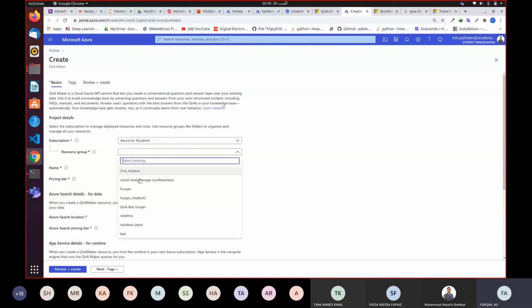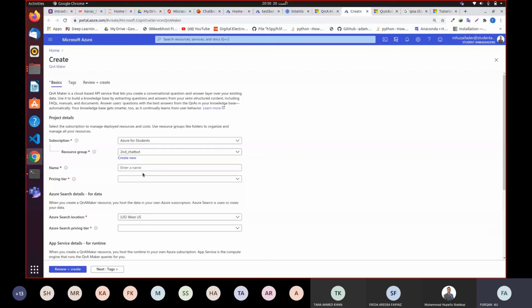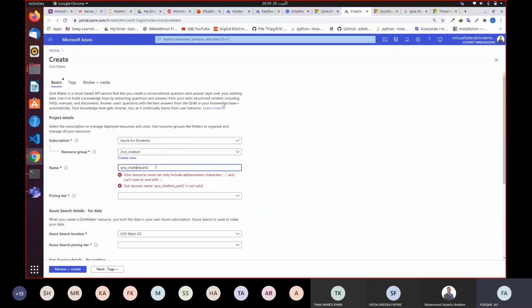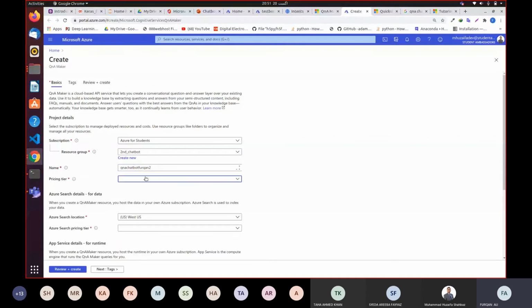I created this in front of you, and I'm going to call it QnA chatbot part 2. Okay, I can't use an underscore in the name. That's strange. Let's say QnA chatbot for Furqan2, so it will be unique maybe. Yeah, it is accepting. The pricing tier would be, yeah, I'm going to choose the standard pricing tier.